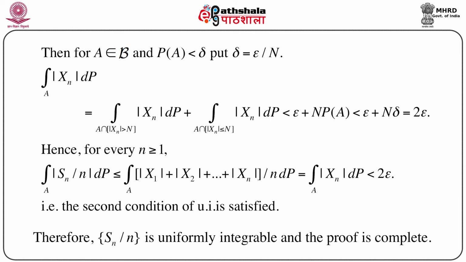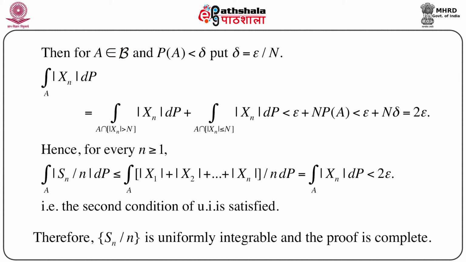Then for a set A belonging to the sigma field such that the probability of A is less than delta, again putting delta equals epsilon by N, we have the integral of |Xn| dP over A equals, again splitting A by a particular set and its complement, the integral of |Xn| dP over A intersection {|Xn| > N} plus the integral of |Xn| dP over A intersection {|Xn| <= N}.